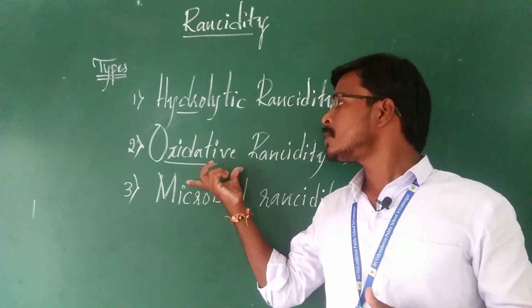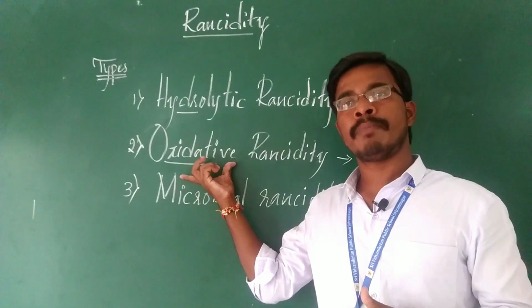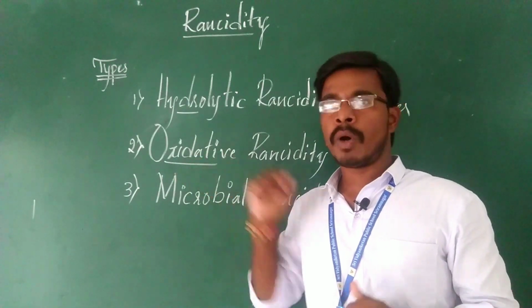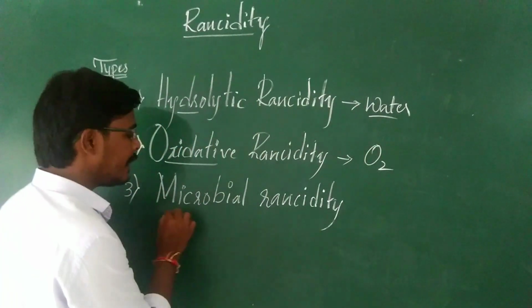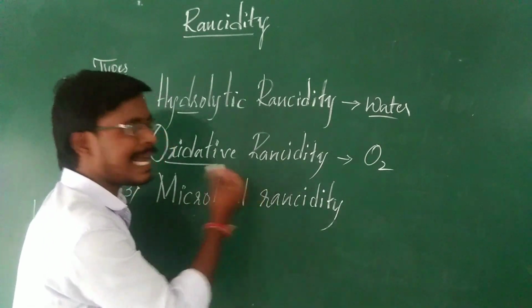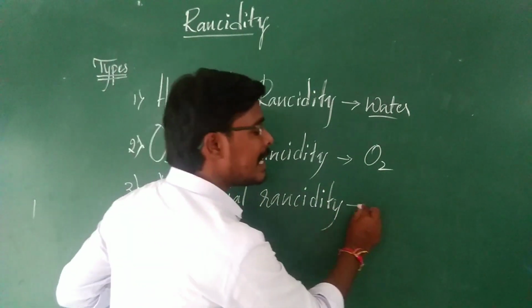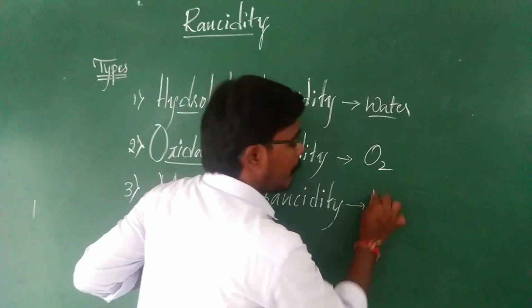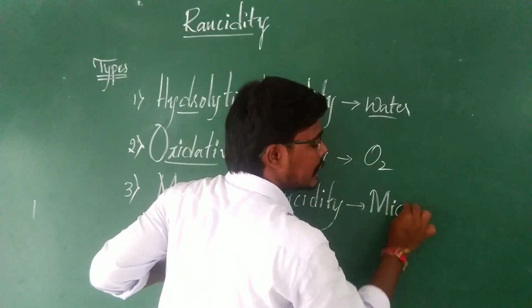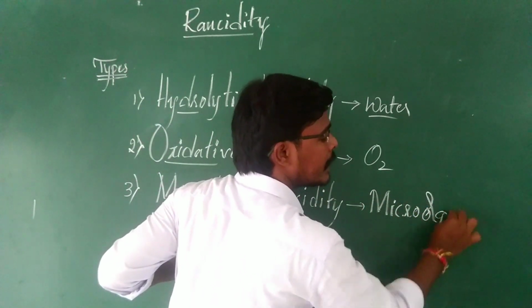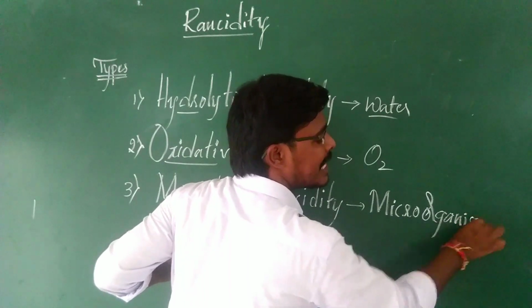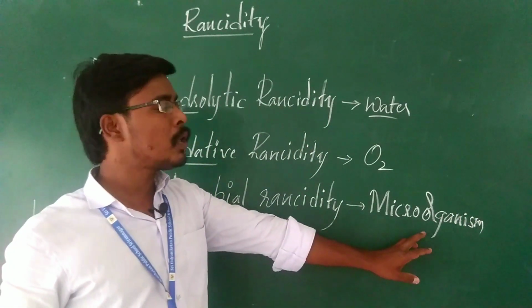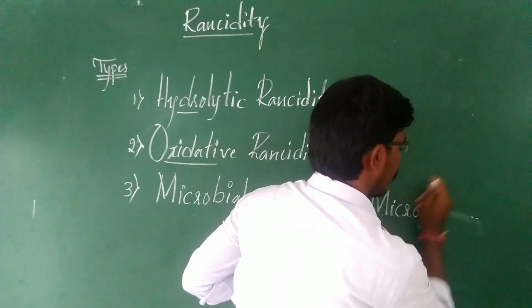How does this rancidity occur? By using oxygen molecules. Then the third one is microbial rancidity. This microbial rancidity is caused by microorganisms. I think we have learned about this in the biology classes.